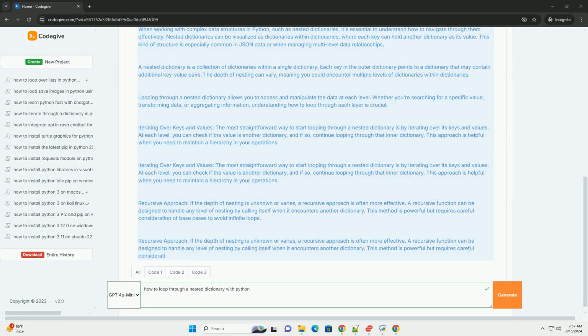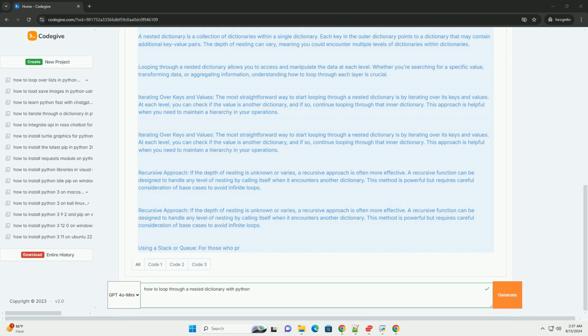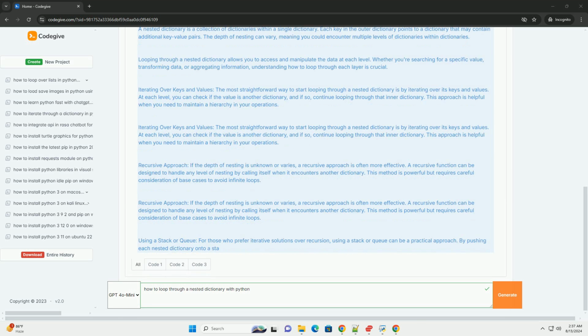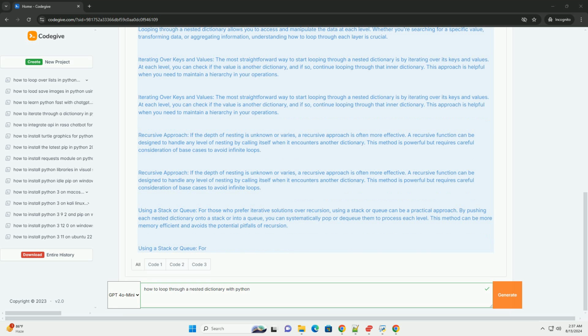3. Using a stack or queue. For those who prefer iterative solutions over recursion, using a stack or queue can be a practical approach. By pushing each nested dictionary onto a stack or into a queue, you can systematically pop or dequeue them to process each level. This method can be more memory efficient and avoids the potential pitfalls of recursion.